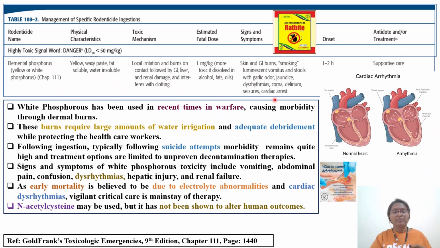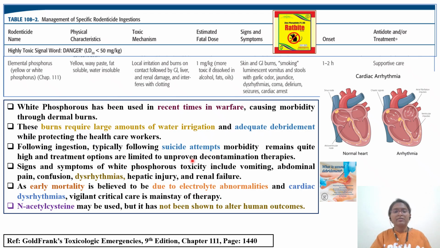Another important thing to learn with respect to phosphorus is that white phosphorus is used as a munition, as in warfare, and it severely causes dermal burns. Burns require a large amount of water irrigation, and once a patient is exposed to this type of chemical burn with white phosphorus, debridement is required. Whatever damaged skin is there has to be removed. That terminology is called debridement.